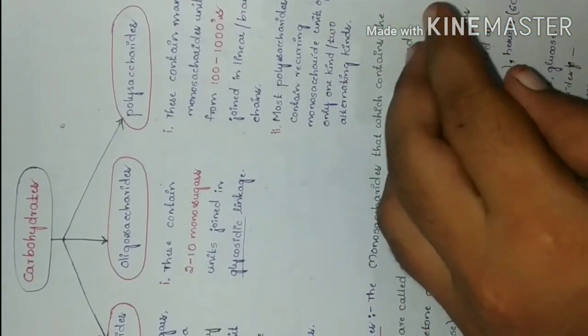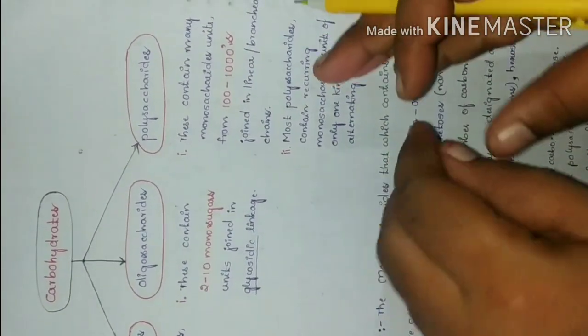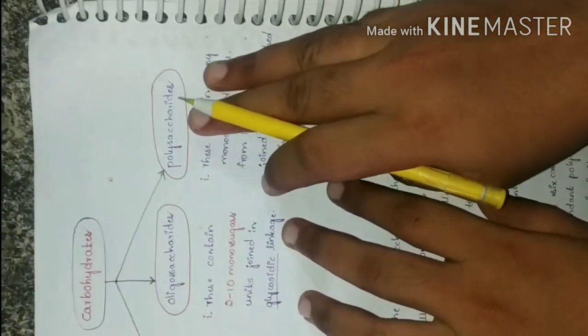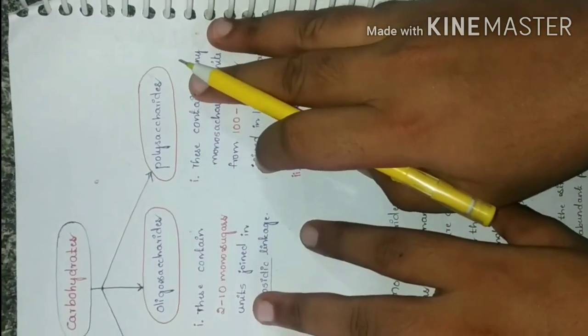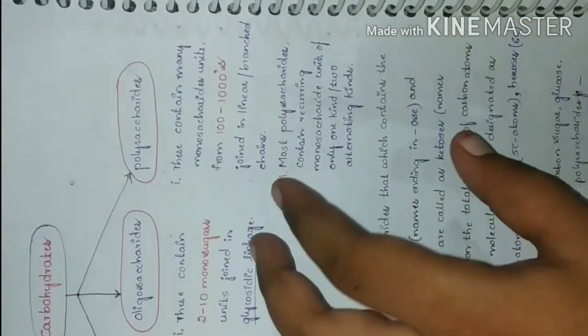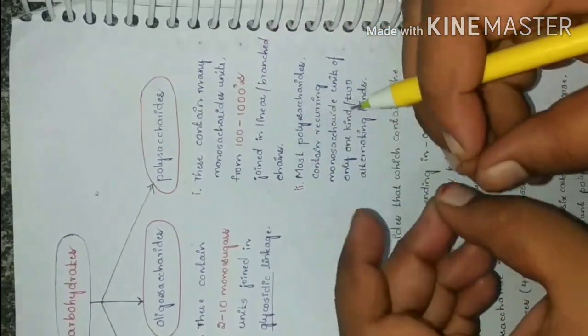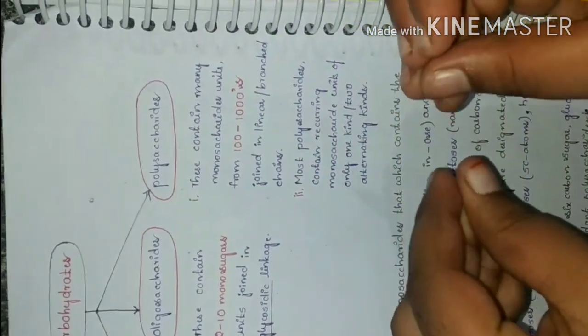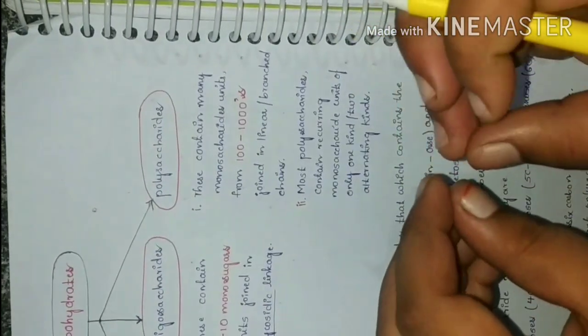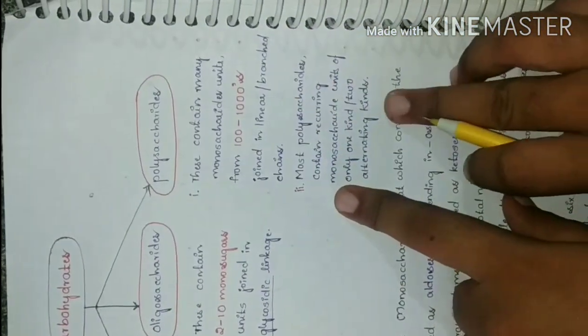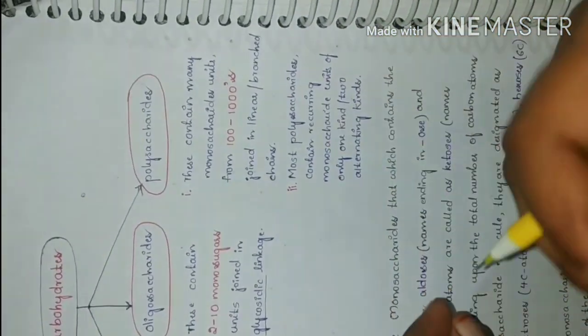They combine by glycosidic linkages to form many sugars, and they may occur in the form of chains, in a linear form or a branched form.